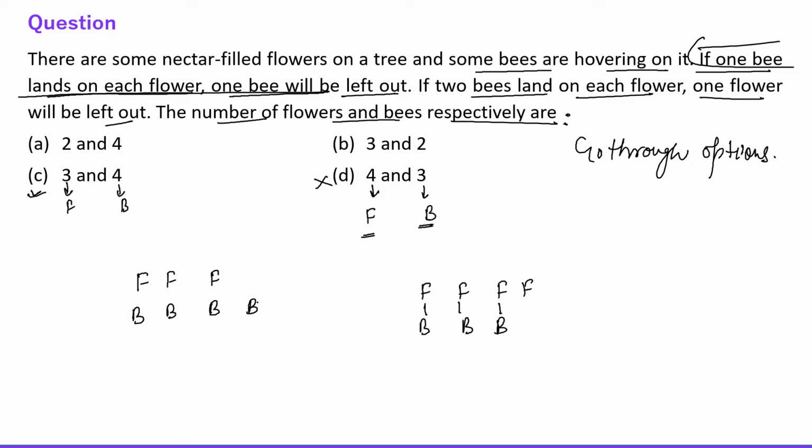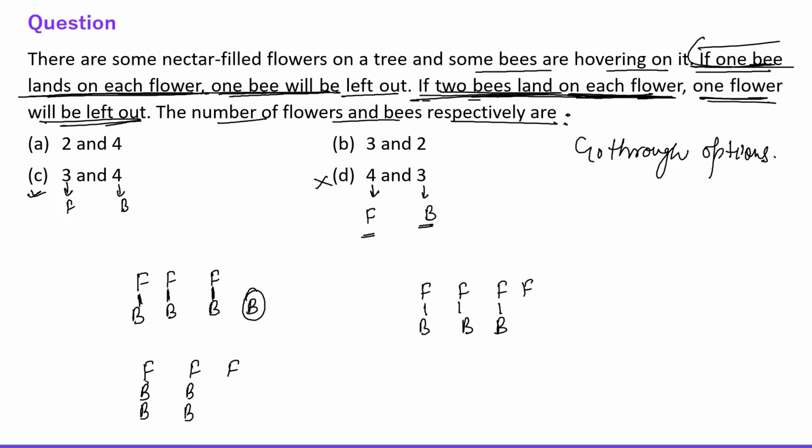Okay. So the question is, if 1 bee lands on each flower, 1 bee will be left out. Okay, fine, correct. And then they are saying if 2 bees lands on each flower, 1 flower will be left out.